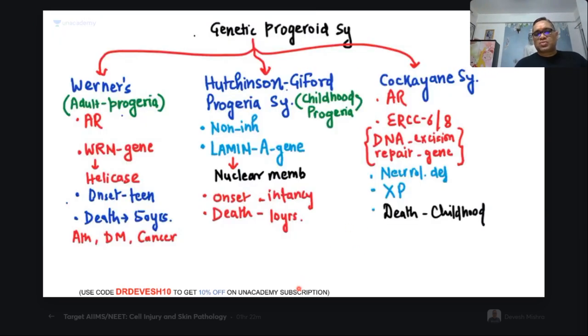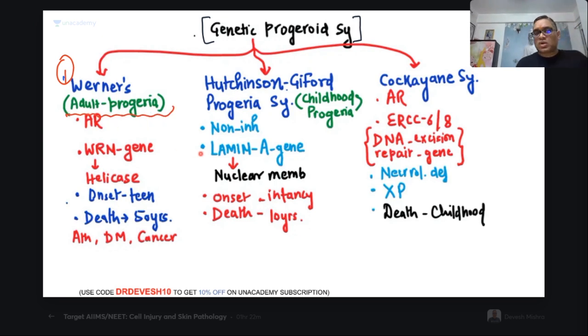Now I will show you the genetic progeroid syndromes given in Harrison 20th edition. The 19th edition also has it. It is not an update of Harrison. It is given in Harrison as it is, but I have simplified it somewhat, because Harrison has not mentioned which is the adult and which one is the childhood form. When you talk about Werner syndrome, remember, it is an adult progeria syndrome.